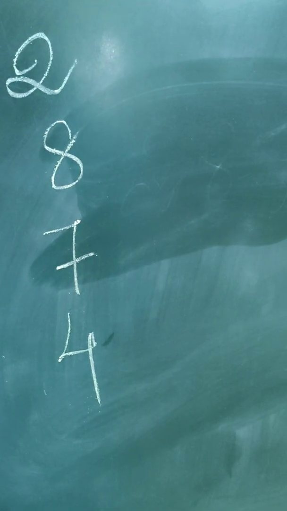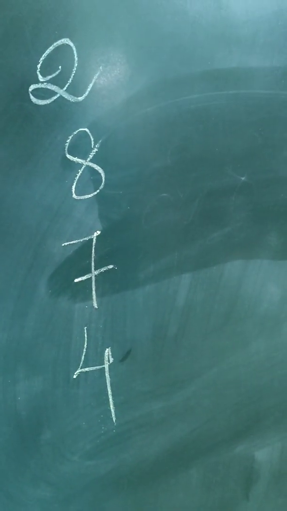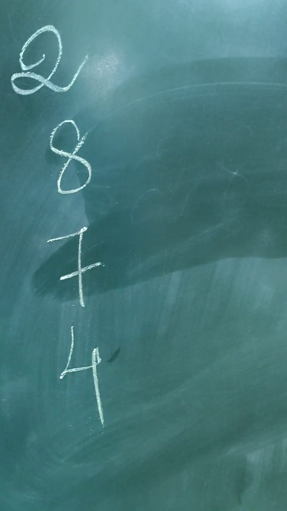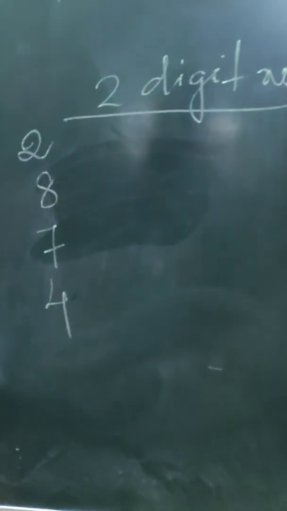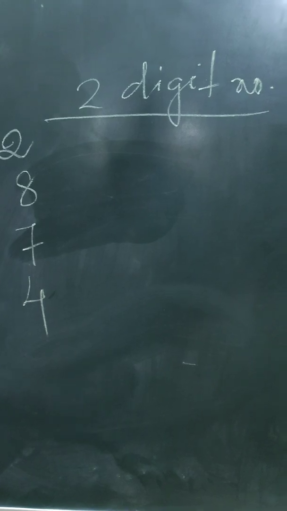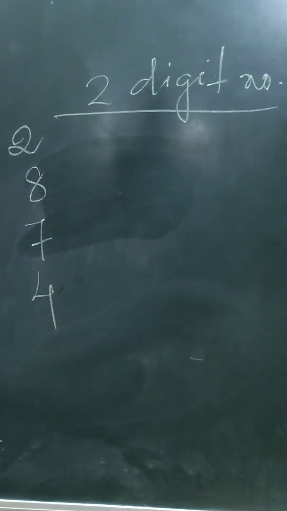For example, I have given you certain digits like 2, 8, 7, 4. You can see clearly these are the 4 digits in front of you. Using these digits, you have to create certain numbers and find out which is the largest and which is the smallest. First, I will tell you to prepare 2-digit numbers. I have to prepare 2-digit numbers by using 2, 8, 7 and 4.